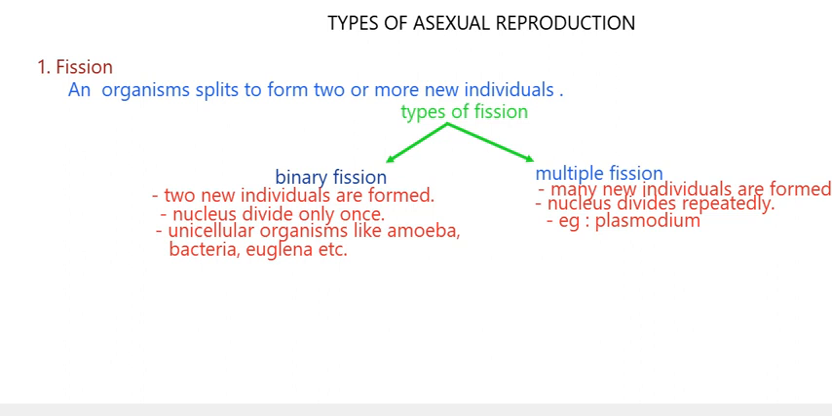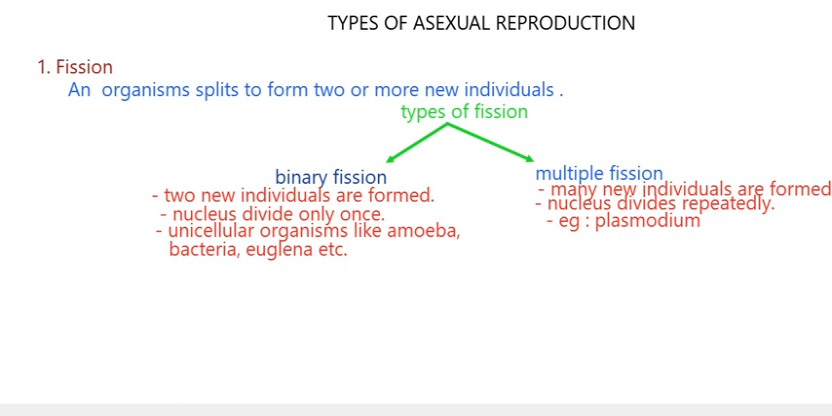Since in the previous video we have seen what reproduction is and the types of reproduction. We have seen that reproduction is of two types, asexual reproduction and sexual reproduction. And we have also seen that asexual reproduction is of different types: fission, budding, fragmentation, spore formation, vegetative propagation, and regeneration. Okay. So today we will discuss the types of asexual reproduction.